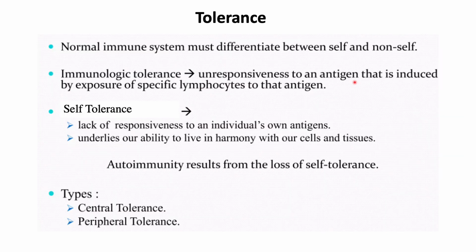So the normal immune system must differentiate between self and non-self. Self-tolerance is the lack of response to our own antigens and underlies our ability to live in harmony with our cells and tissues. Autoimmunity results from the loss of self-tolerance. This tolerance can either be central tolerance or peripheral tolerance, and let's look into the details of these.